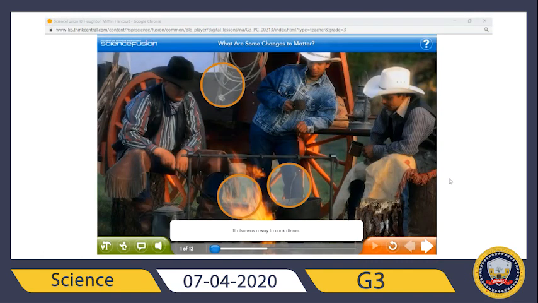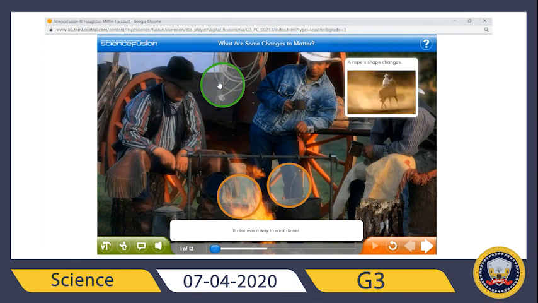Like you see here, cowboys used to sit around the campfire at night and tell tall tales. The campfire was their source of heat and light. It also was a way to cook dinner. Right now, let's click the circle one by one. For example, this cowboy is going to use his rope to catch cattle. Can you do that? Notice how the rope's shape changes.